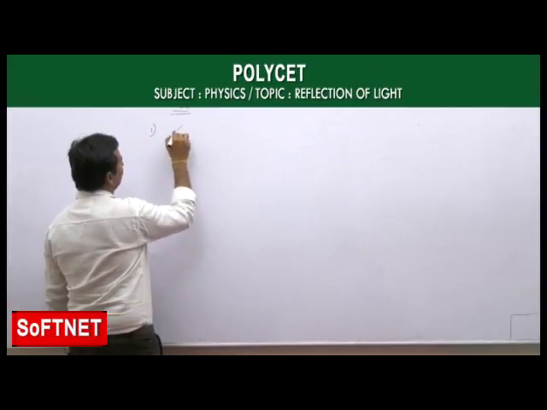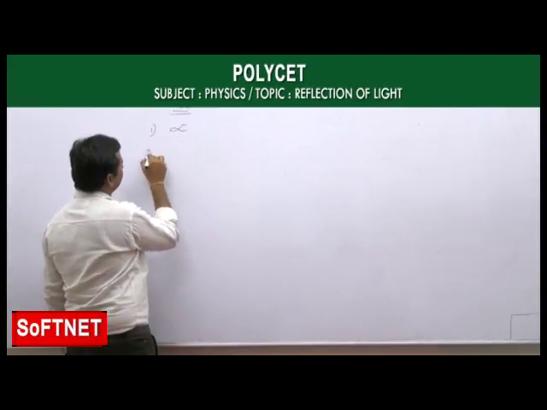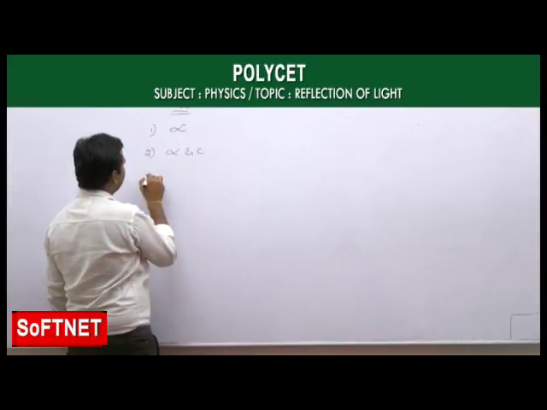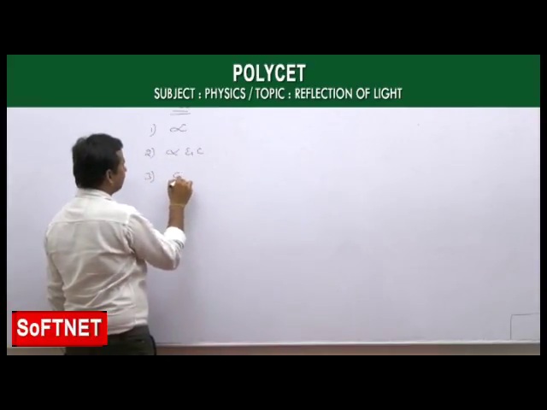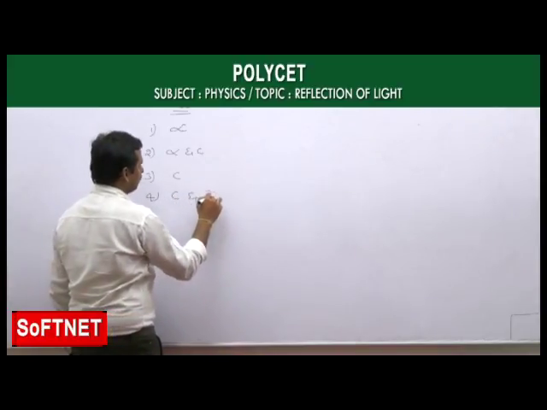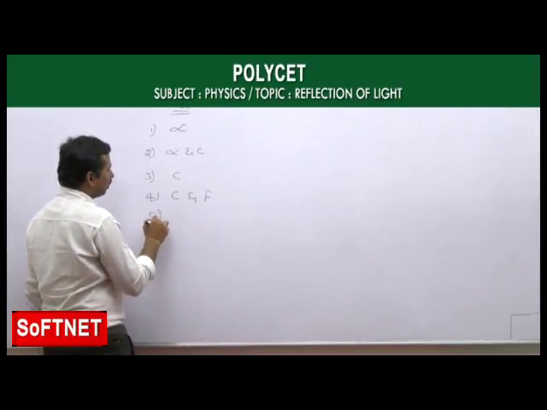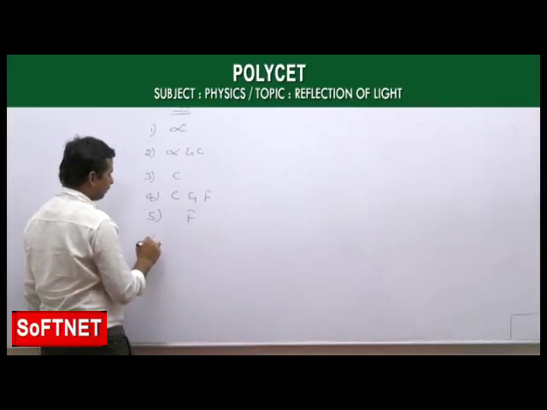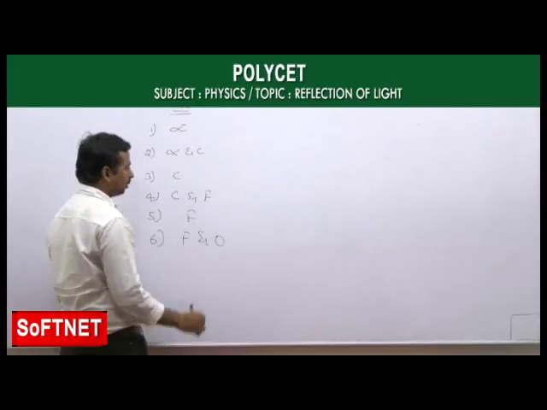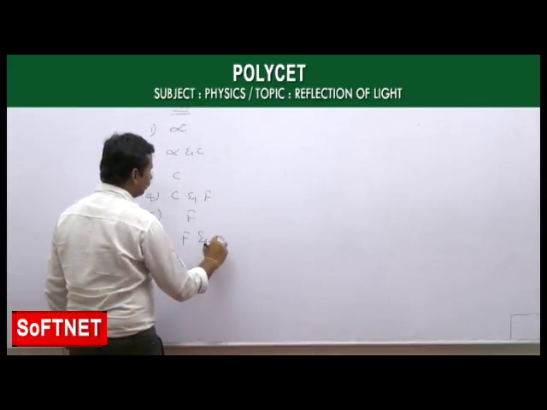First position, object is at infinity. Second position, object is in between infinity and C. Third position, object is at C. And fourth position, object is in between C and F. And fifth one, object is taken at F. And sixth one, object is in between F and P, which is the pole.